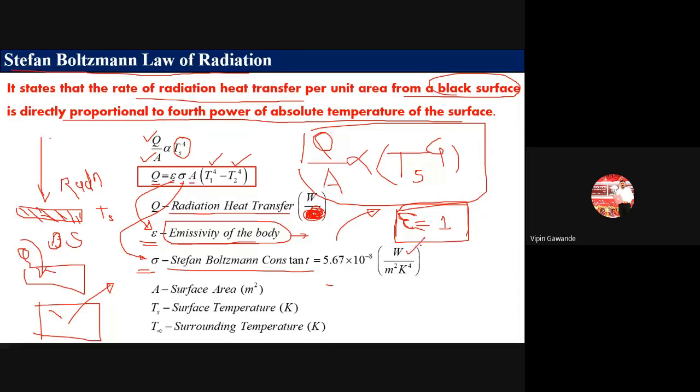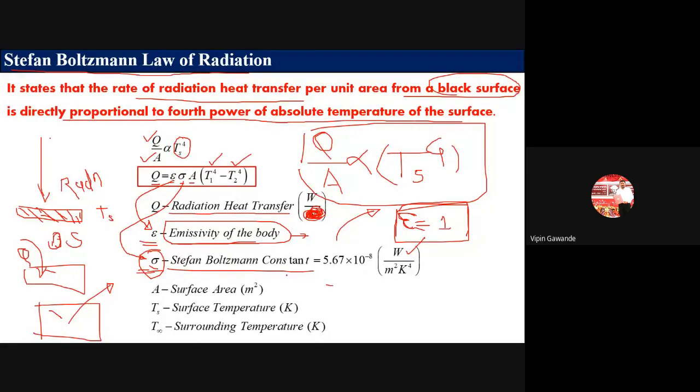And what is the unit of this one? Watt per meter square Kelvin raised to power 4. This is your MCQ question. What is the value of the Stefan-Boltzmann constant? That value is 5.67 into 10 raised to power minus 8. And the unit of the Stefan-Boltzmann constant is watt per meter square Kelvin raised to power 4.